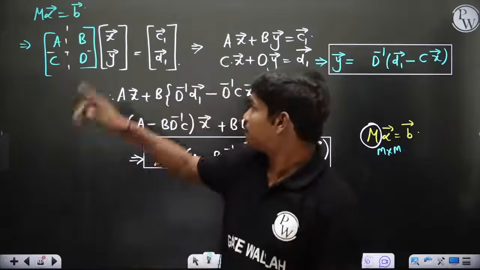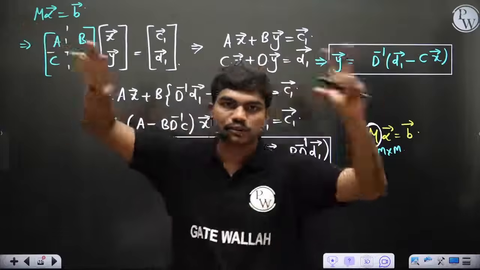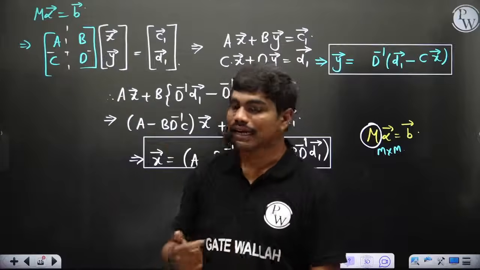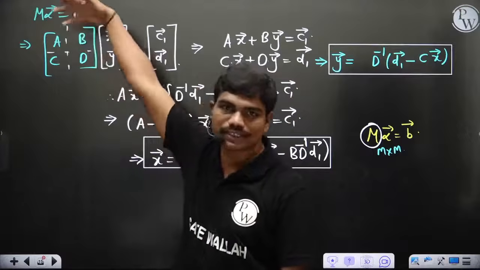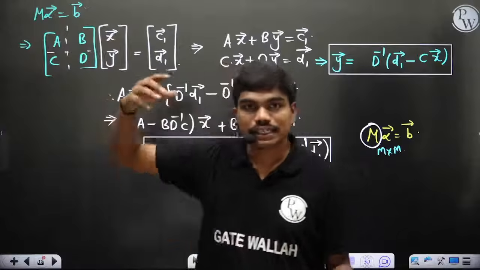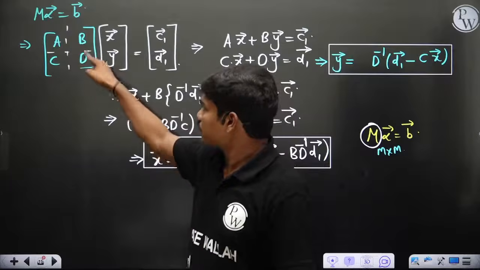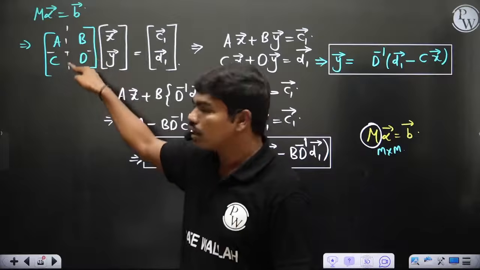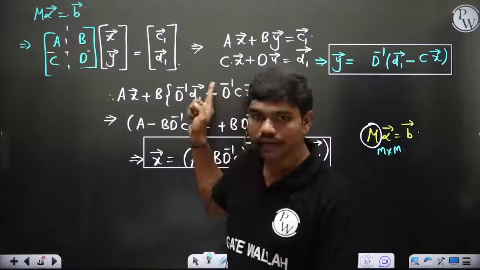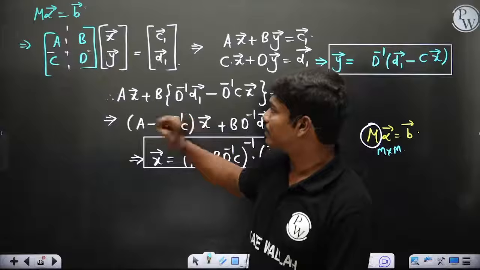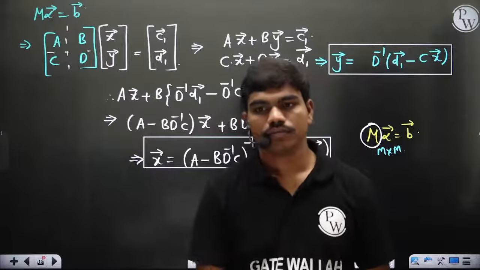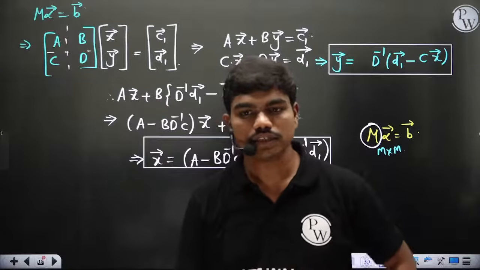Let's say this complete matrix M has m square elements. Let's say the total matrix M is singular, for example. Then ultimately you cannot solve alpha equal to m inverse b, because m inverse does not exist. But when the complete matrix is singular, there can be chances that this small part may not be singular. Yes or no? Correct? And for calculation of x and y, you need only this D inverse. So if this is non-singular, you can still solve this system. Did you understand the advantage of partitioning?